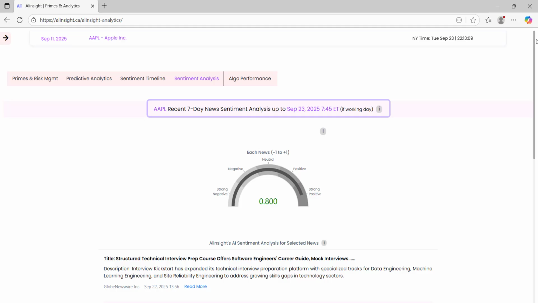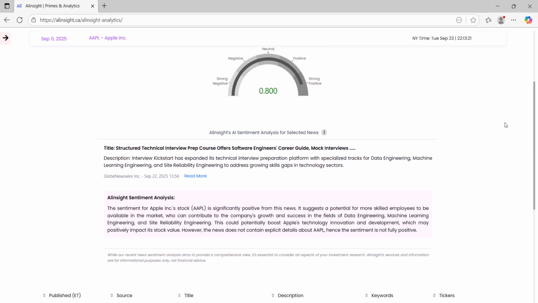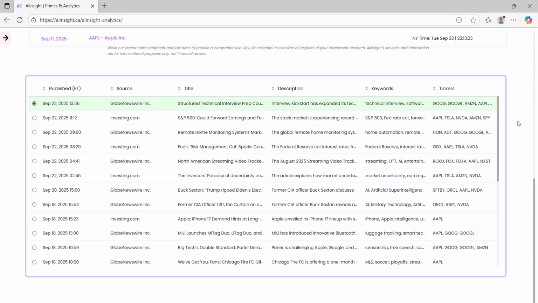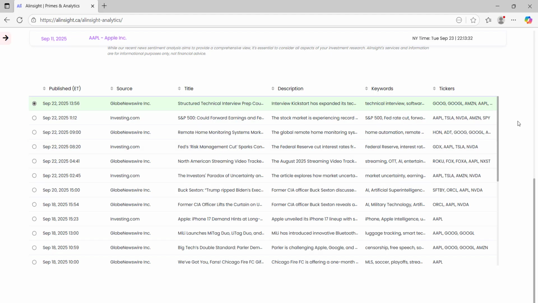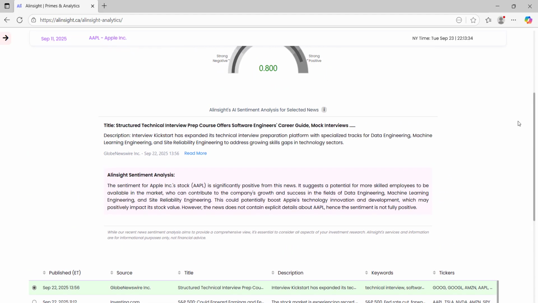So when users open this tab, usually about an hour before the next market open, they are always seeing the latest news sentiment data available. Connection to previous tab. All of the news articles shown here come directly from the sentiment timeline chart we just covered. The difference is that while the timeline visualizes them as points and trends, this tab lets you explore each article in detail, along with Alinsight's AI-generated sentiment analysis.